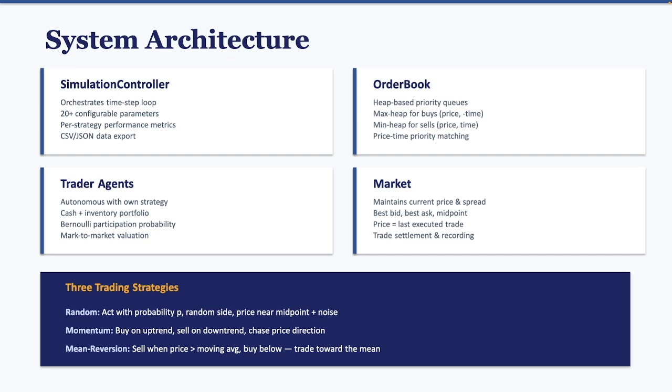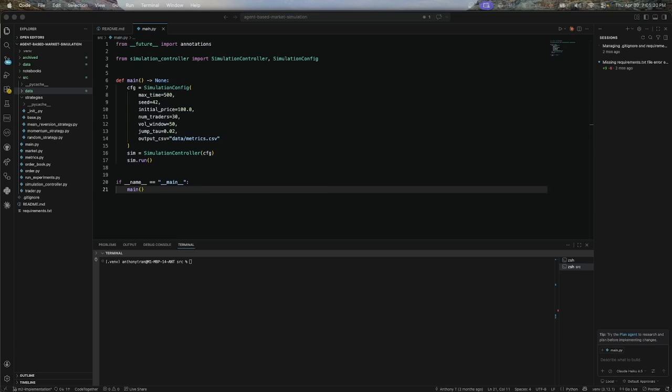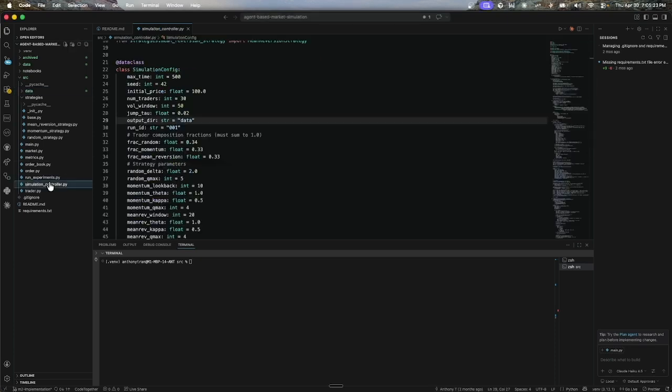I implemented three trading strategies. Random traders act with a fixed probability and place orders near the midpoint with random noise. Momentum traders look at recent price trends, and if the price has been going up, they buy. If it's been going down, they sell. And mean reversion traders do the opposite. They compare the current price to a moving average and trade towards the mean. Each step, traders decide whether to participate, generate an order through their strategy, and the order book matches all orders by price-time priority. Let me show you the simulation in action.